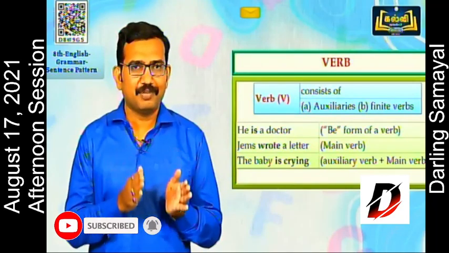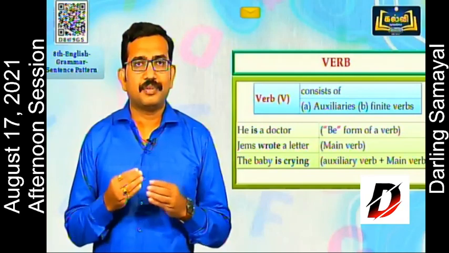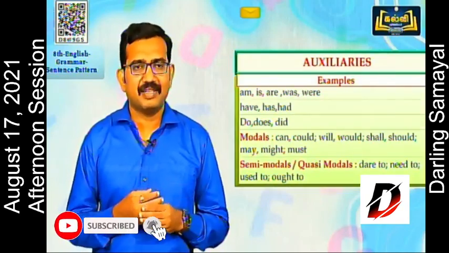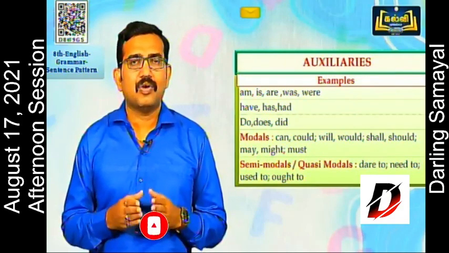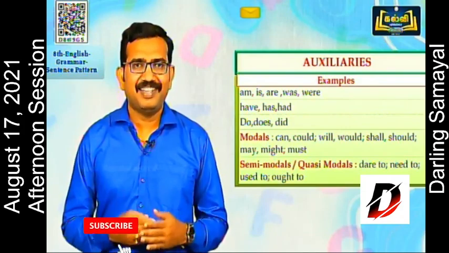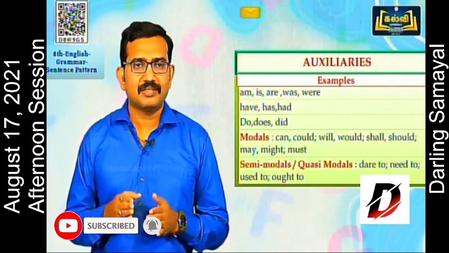Here, auxiliary verb plus main verb is the example. So I have told you two types of verbs. So we'll check some auxiliaries for examples. Am, is, are, was, were, have, has, had, do, does, did.